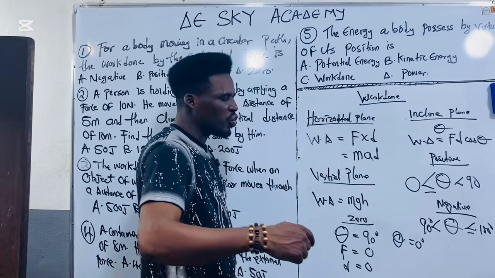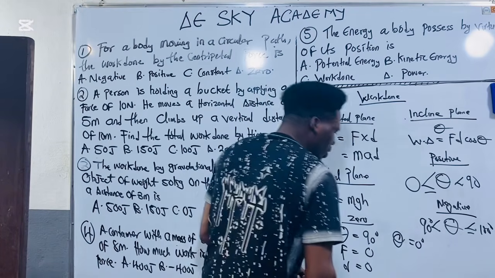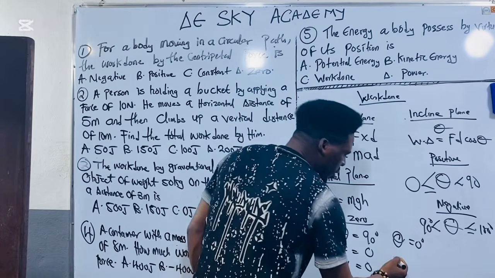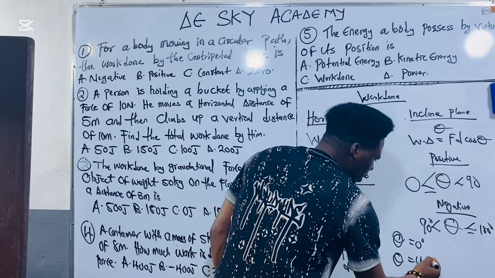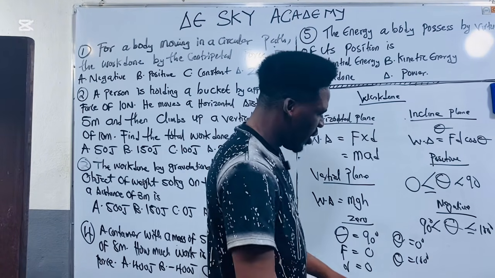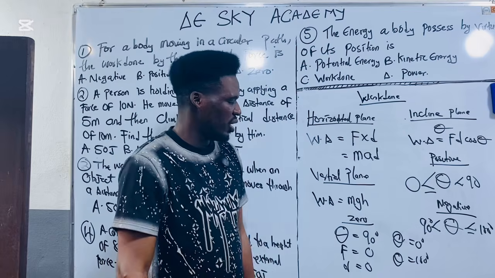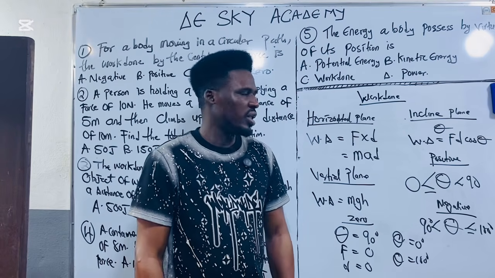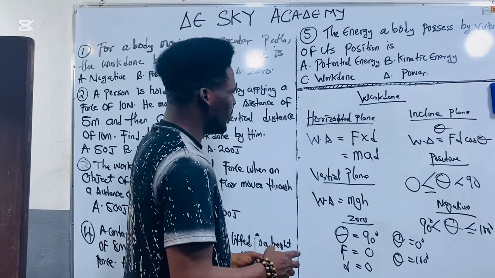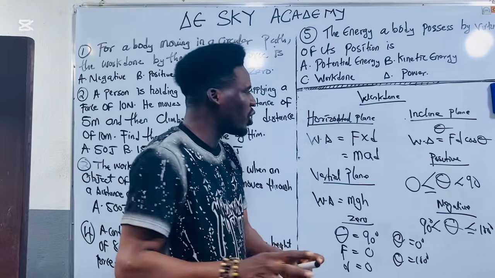Then another thing, when is work done said to be minimum? Work done is said to be minimum when the angle is equal to 180 degrees. When the angle is equal to 180 degrees, please note it. So now we've been able to understand the concept of work done.